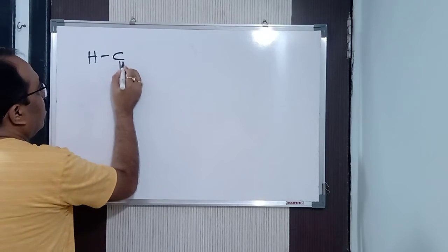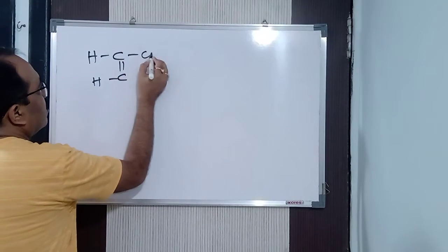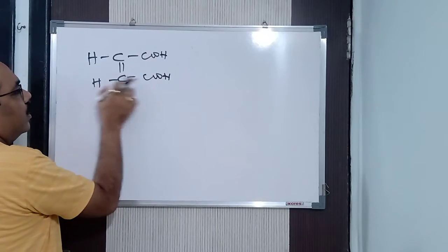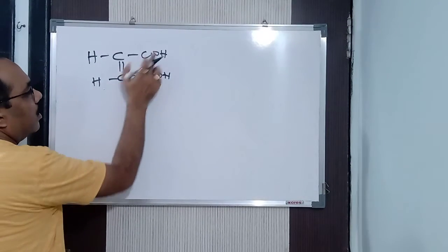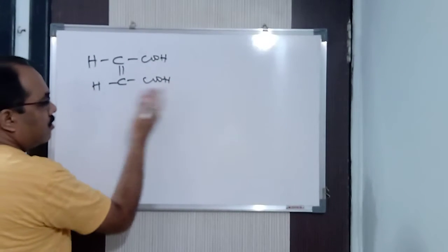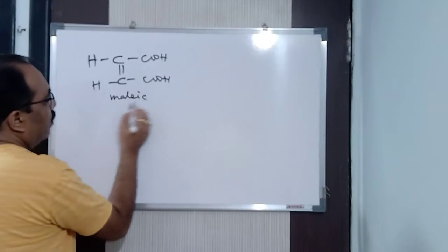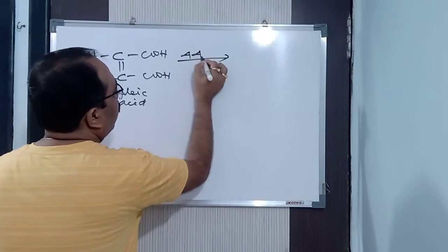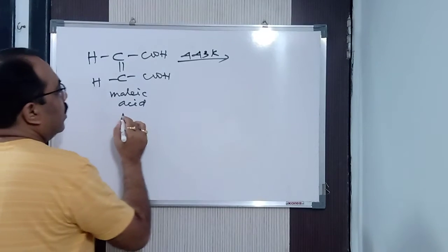If you see, this is the formula of malic acid. In fumaric acid, this COOH will be here and H will be here, diagonally attached. That is, fumaric is trans and malic is cis. So this is your malic acid. If you are heating malic acid, let us say at 443 Kelvin, then what will happen?